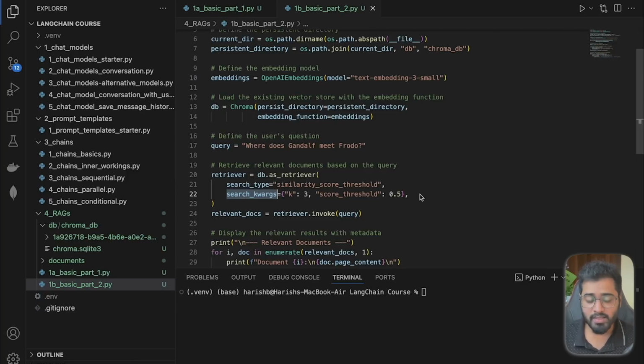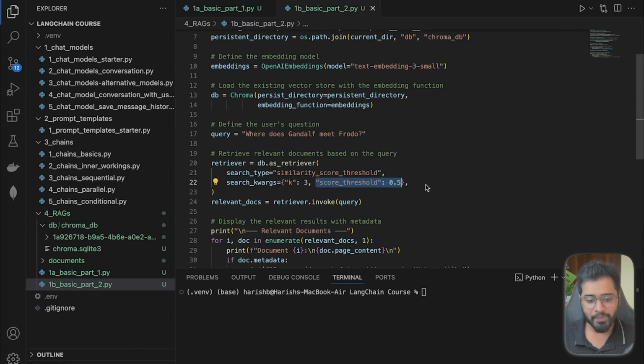So what does this mean? We're specifying just how many of the most relevant chunks we want the retriever to bring. In this case, it is going to collect the top 3 chunks with the highest relevance scores. And right now, we're saying the similarity score needs to be at least 0.5 or higher. This is a scale that goes from 0 to 1. So it is going to collect all of the chunks that have similarity scores higher than 0.5, shortlist the top 3, and then give it back to us.